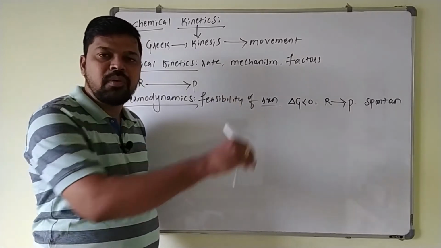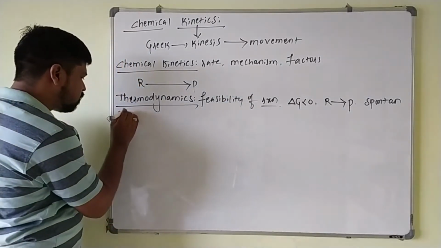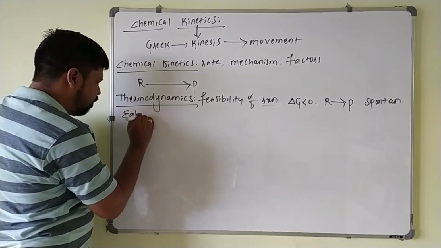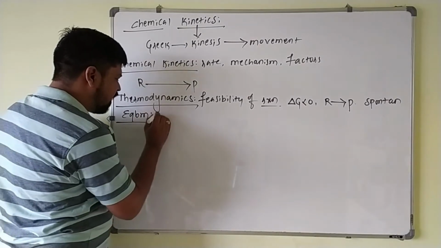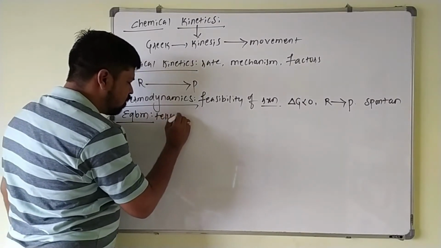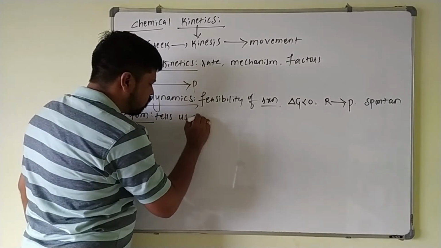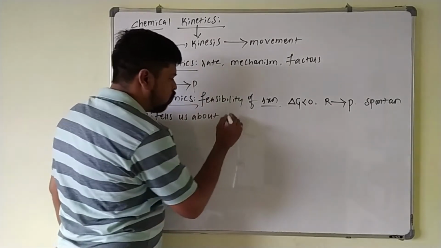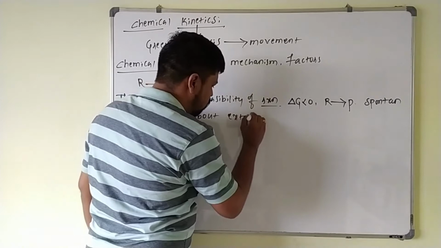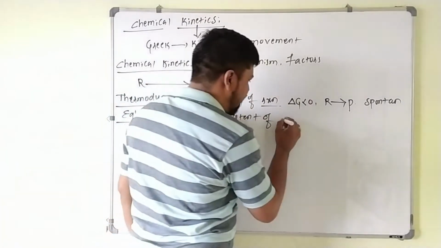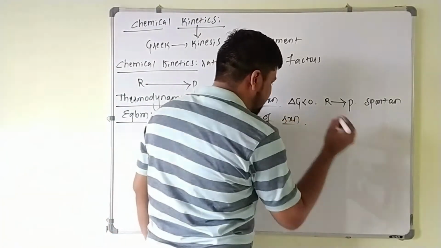Now if the reaction is feasible, if the reaction takes place, to what extent will that reaction take place? That is given by what? Equilibrium. This equilibrium tells us about the extent of reaction.